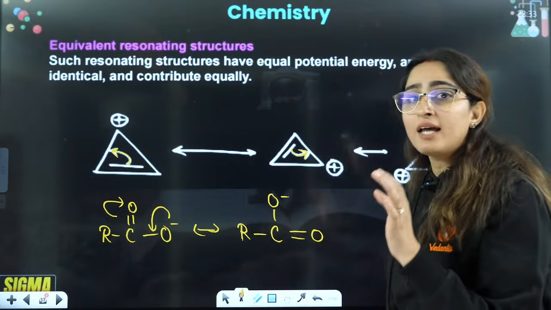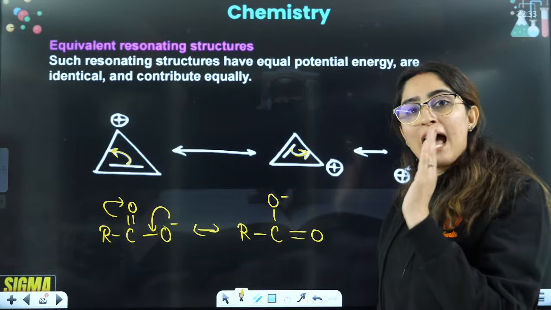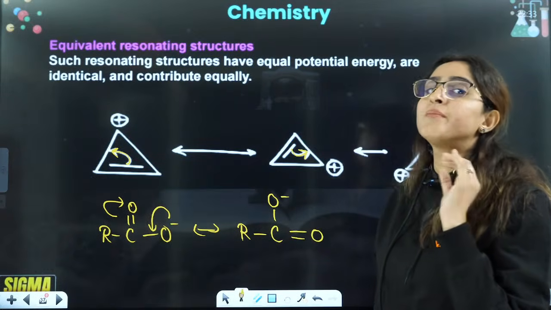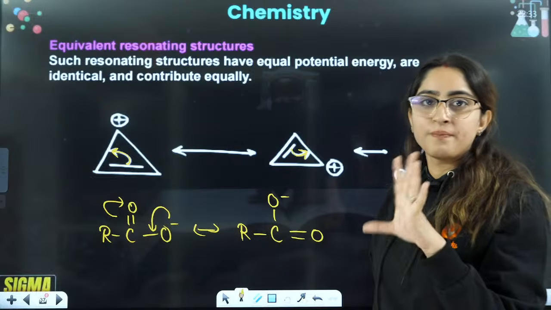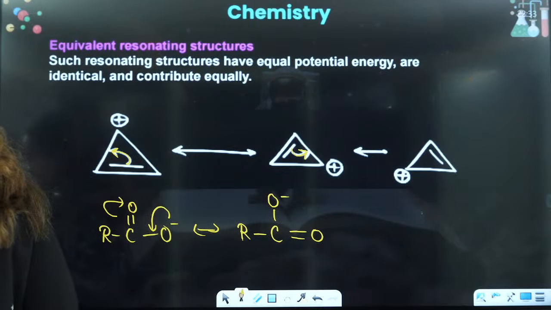That means they are equivalent structures. And equivalent structures have the same energy and they make very stable resonating structures, right?